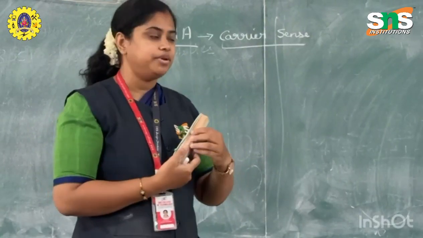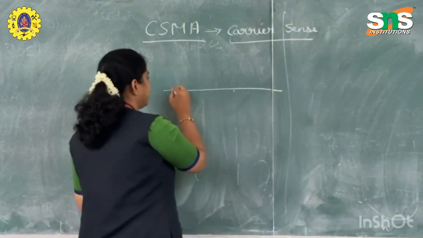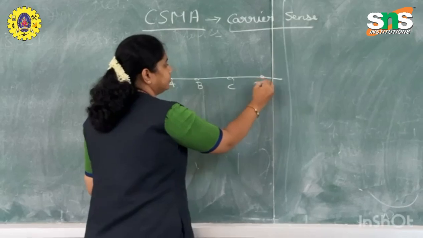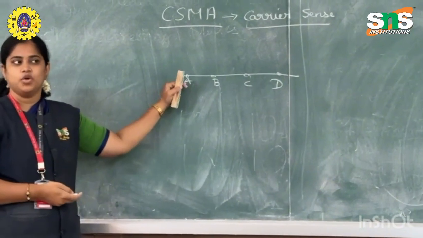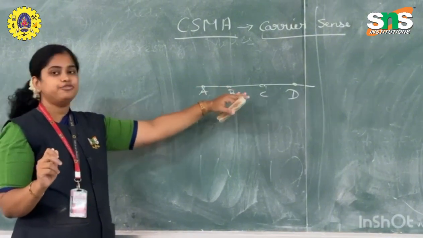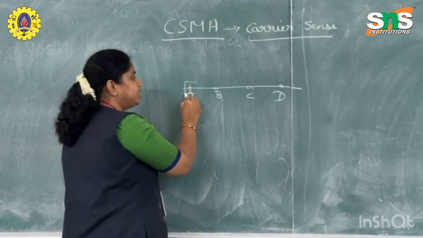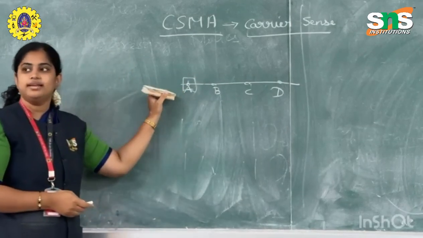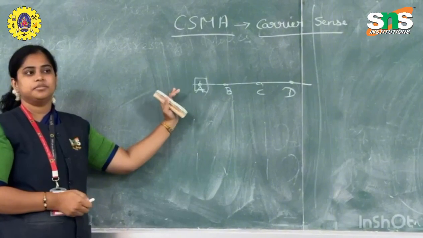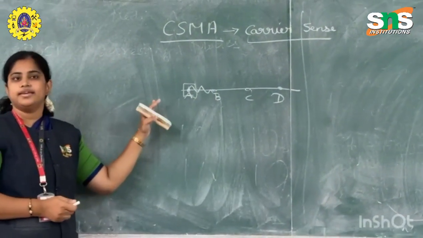So assume that this is your carrier or link or medium, and it has 4 stations. If A wants to send data, first it will sense the channel and check whether the channel is occupied. If not, it starts sending the signal. That is carrier sense.